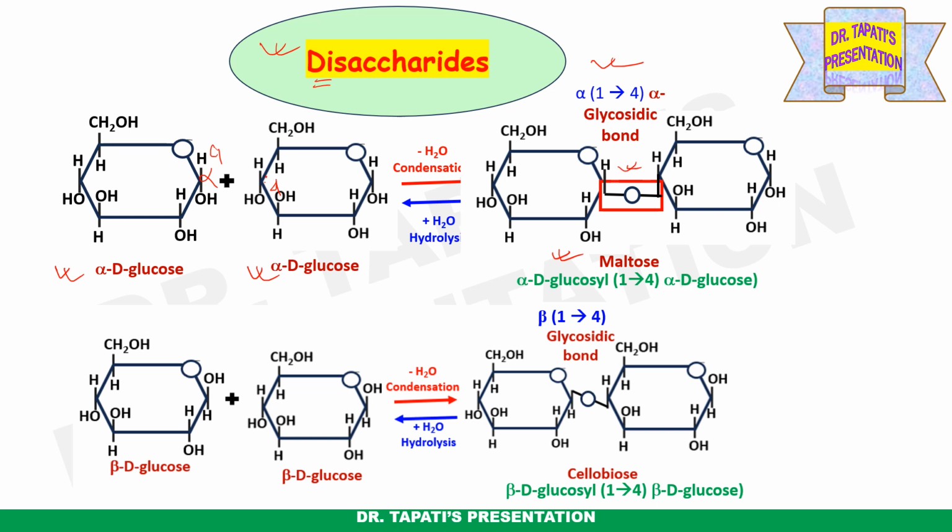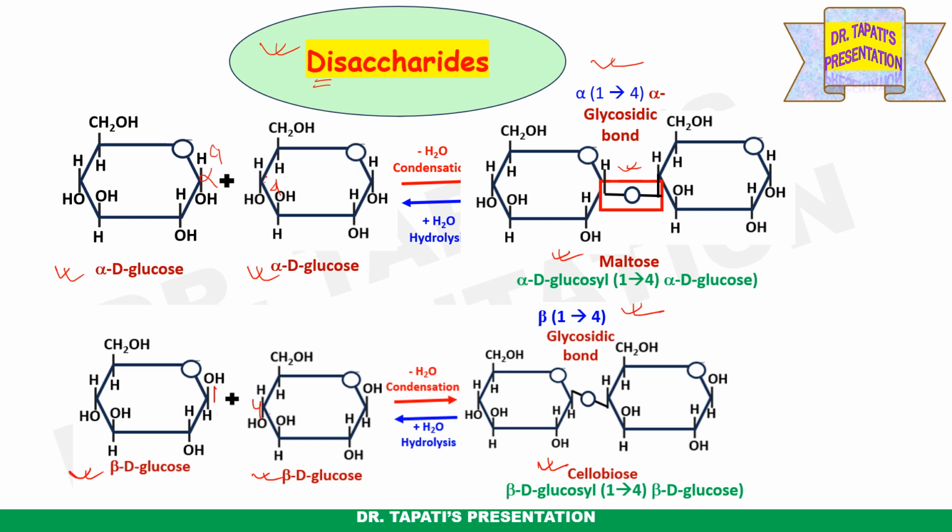Similarly, if you consider cellobiose, it has a beta 1,4 glycosidic bond because two molecules of beta D glucose are attached through 1,4 linkage, beta 1,4 linkage, therefore this name. And the name of cellobiose you can consider in this way: beta D glucosyl 1,4 beta D glucose.